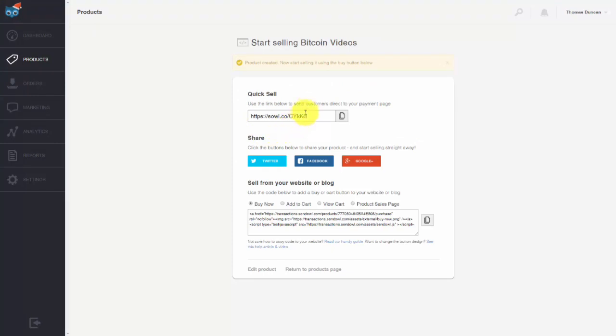Now Sendowl will allow you to send people directly to the checkout page. You can do that by giving them this quick sell link. They'll also give you a pay button to put on your website. If that's the case, you're going to take all of this, copy it, and then head over to your website.